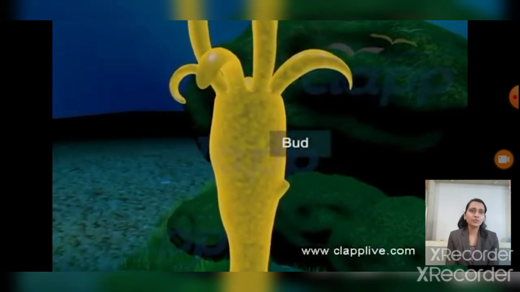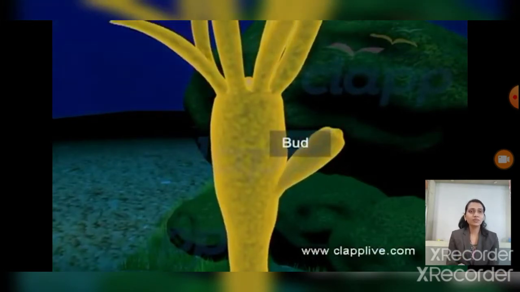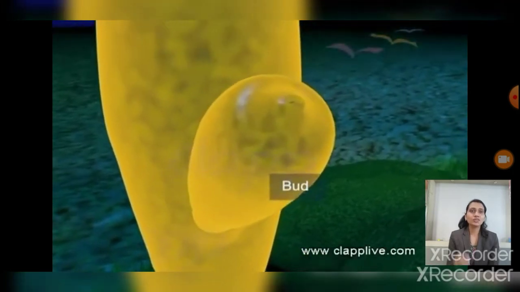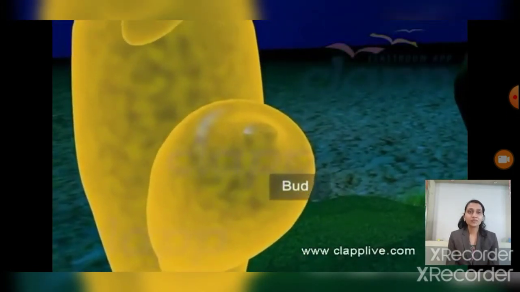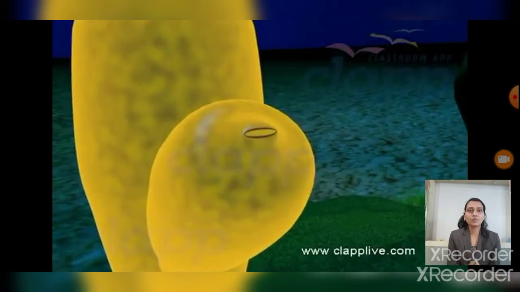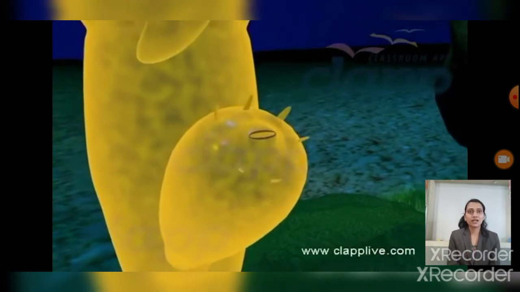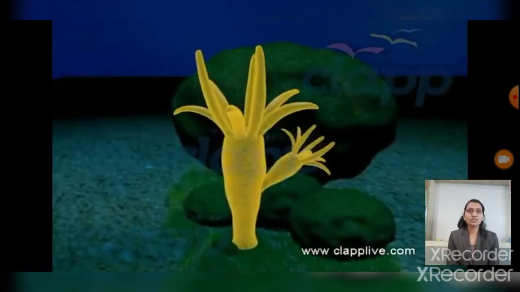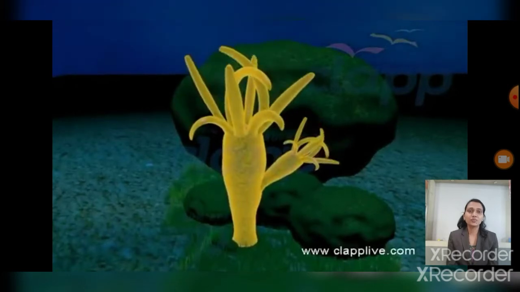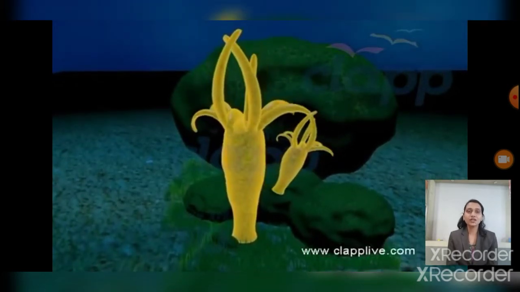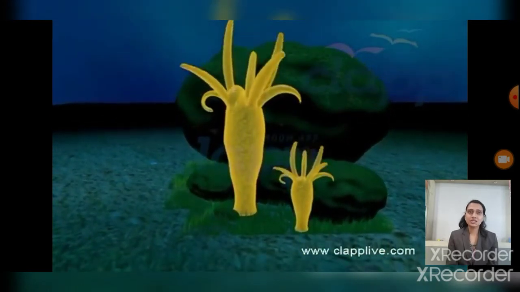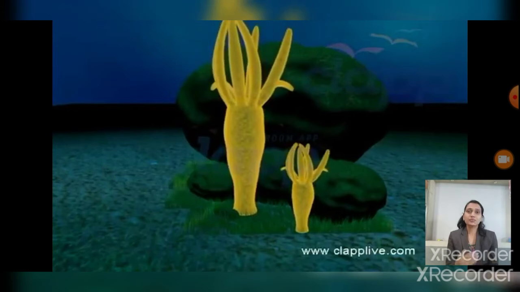So how does it reproduce? See on that parental body, small bud-like structures appear. A small bud-like structure grows on the body surface of the parental hydra, and slowly at the anterior end of these buds, mouths open and are surrounded by tentacles. Then when it grows, it detaches from the parental hydra and grows as a separate individual organism. In this way, the hydra reproduces by budding.